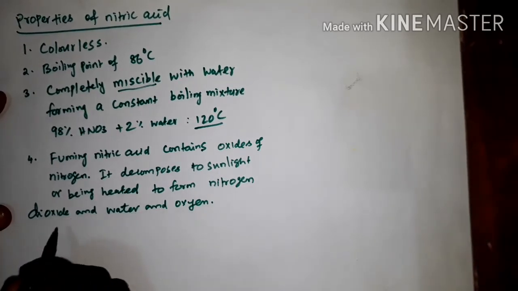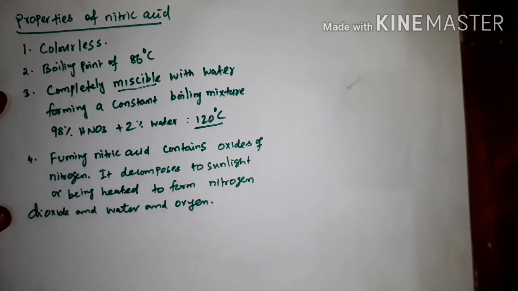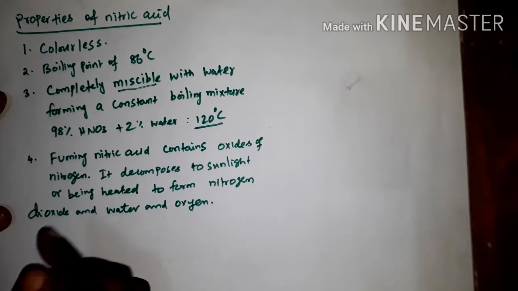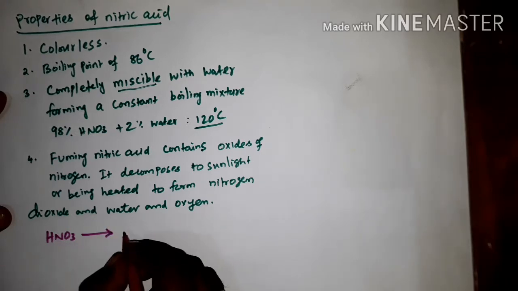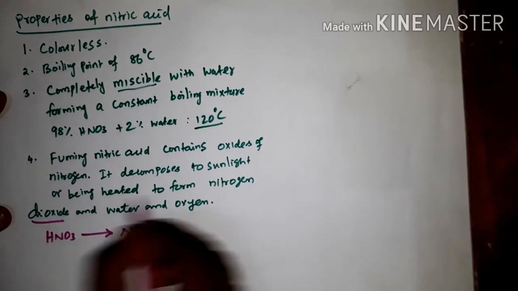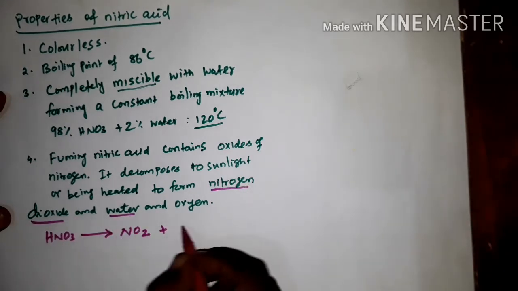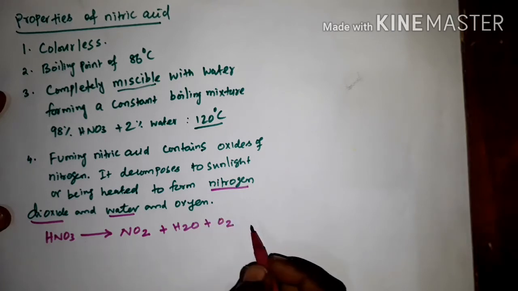So there are three products while decomposing this fuming nitric acid. Fuming means it easily evaporates. So nitric acid, HNO3, decomposes into nitrogen dioxide, NO2, then water, H2O, plus oxygen, O2.